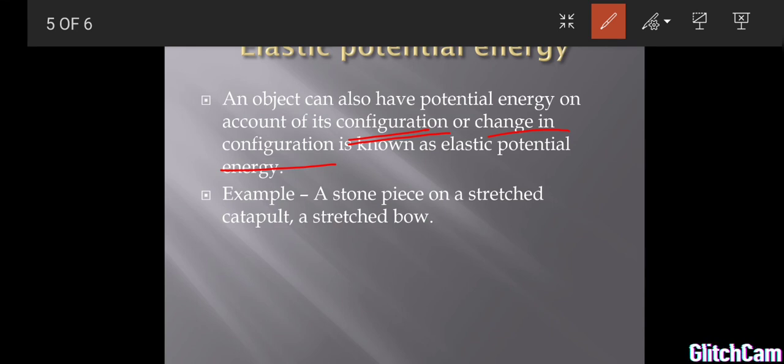In a watch also, if you give it a key, the spring is in a stretched position and after that it comes back to the original position. That's why the hands move smoothly on the watch. These are some examples of elastic potential energy. So up to this we conclude.